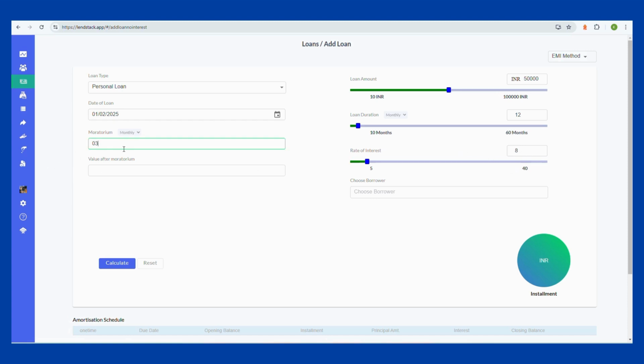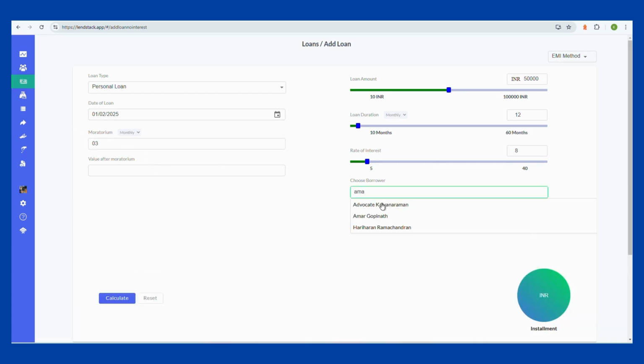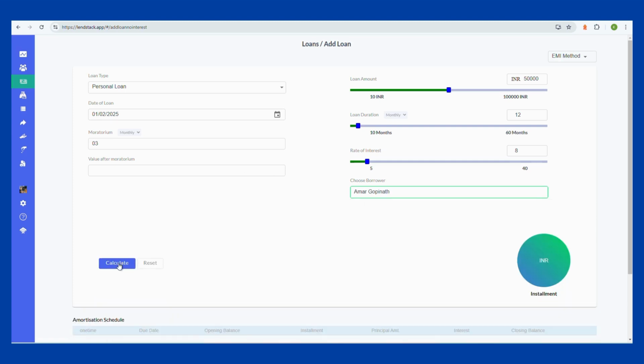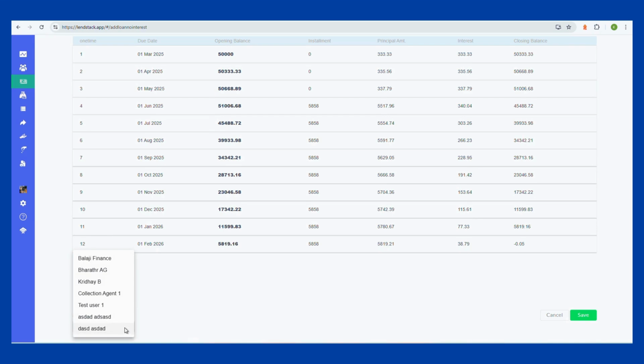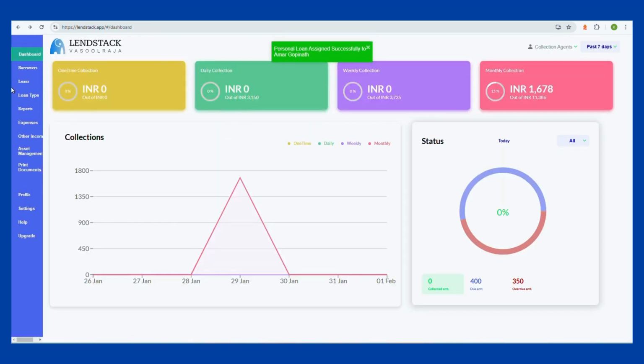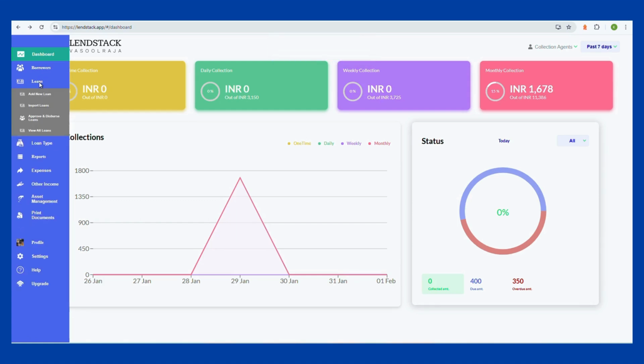If there is a moratorium period, enter it as well. Click Calculate to generate the loan schedule. Then choose a collection agent and click Save. The loan will now appear in the Approve and Disburse screen.